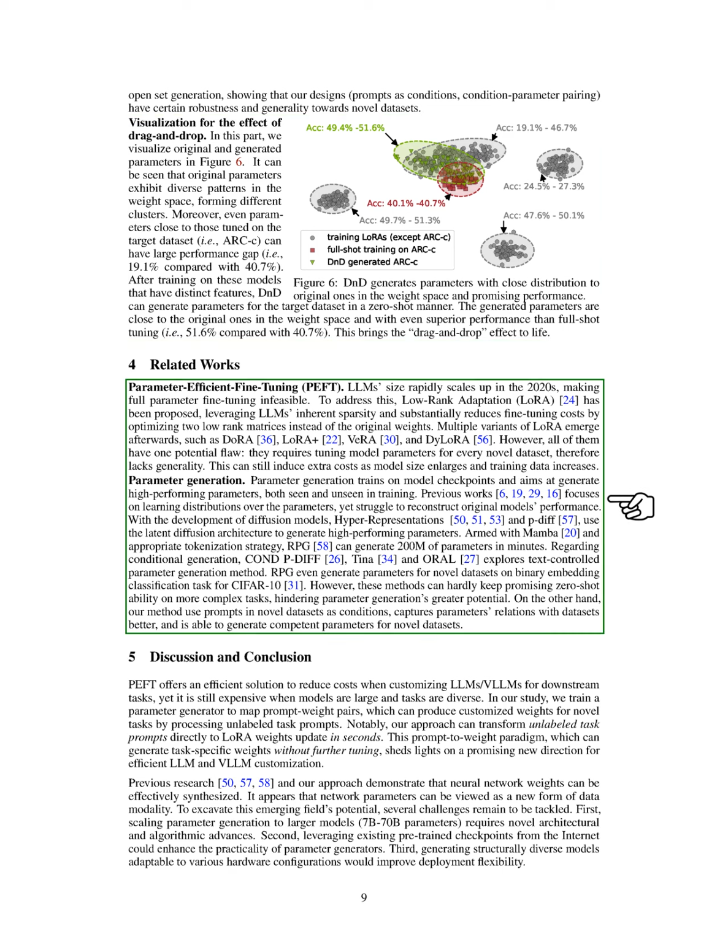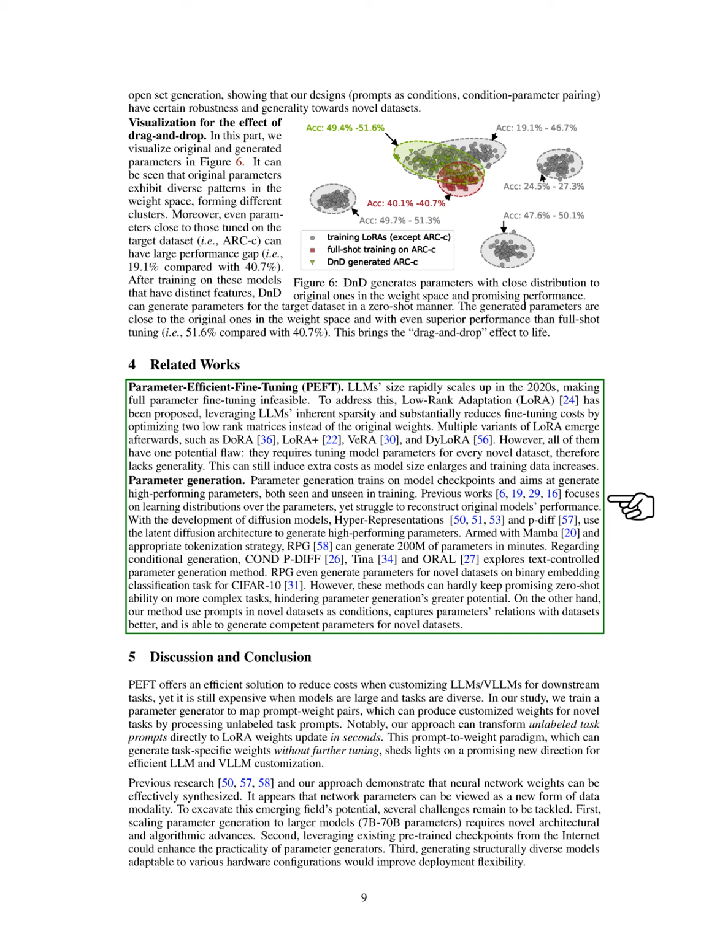Regarding parameter generation, we focus on training model checkpoints to create high-performing parameters, both seen and unseen during training. Previous research has aimed to learn distributions over parameters but often struggles to replicate the original model's performance. With advancements in diffusion models, we utilize the latent diffusion architecture to generate high-performing parameters.